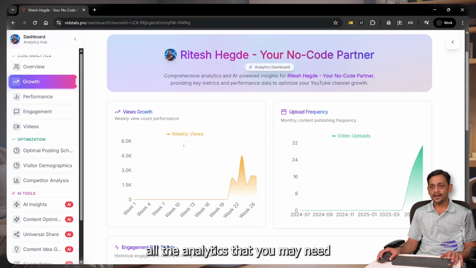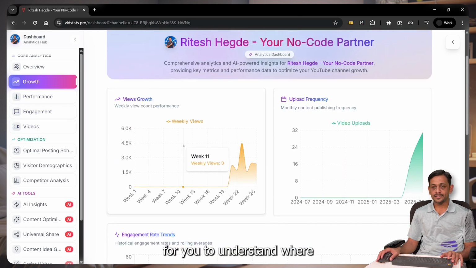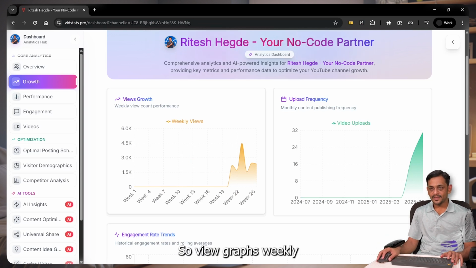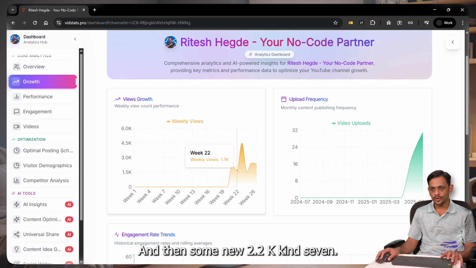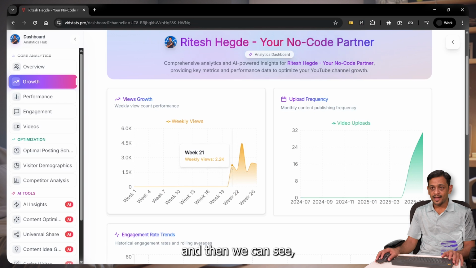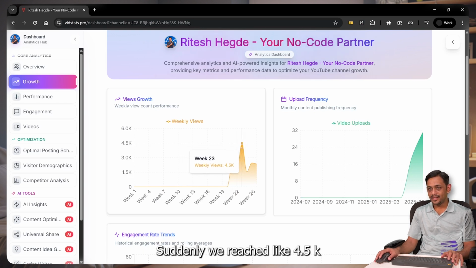Okay, and you can see all the analytics that you may need for you to understand where and what we have to do. Okay, so view graphs, weekly views from week 1 to week 26, as we move throughout this year. Weekly views was 0 and then suddenly 2.2k. So maybe it has not fetched the views until maybe a month back or so, right? So we've got 0 until week 20, and then we can see week 21 is 2.2k and then 1.7k. Suddenly we reached like 4.5k in week 23, and so on and so forth.